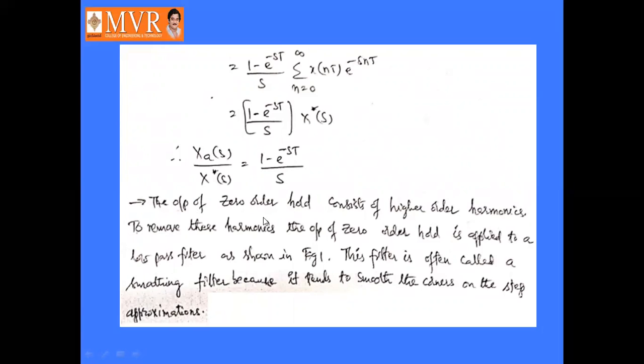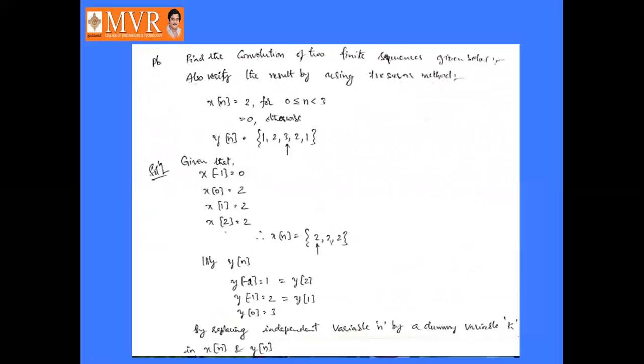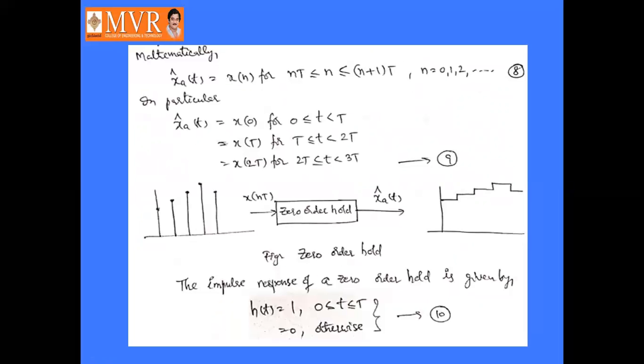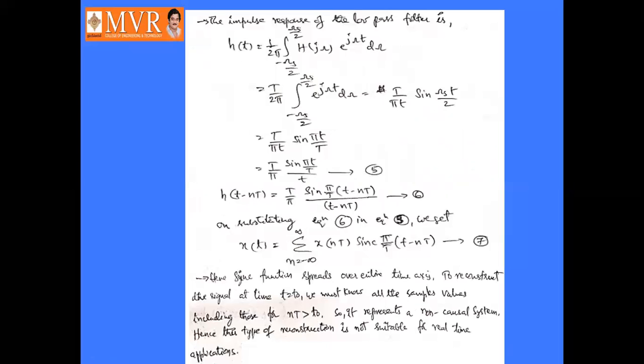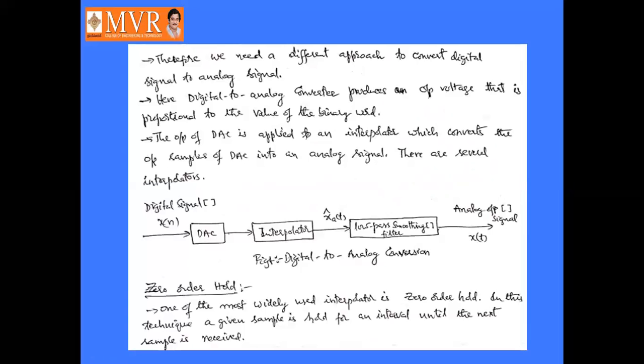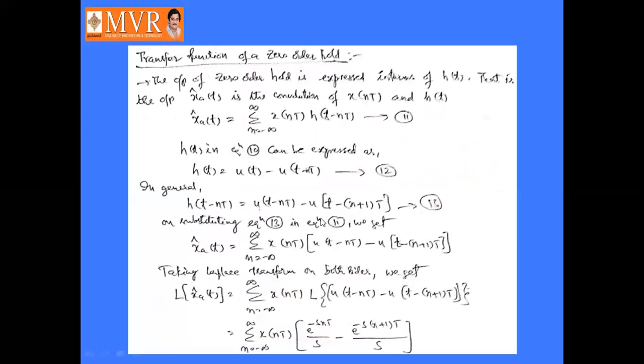To remove these higher order harmonics in the output of the zero order hold, we have to apply it to a low pass filter as shown in figure 1. So figure 1 is this one, the zero order hold. So this is figure 1, and this can be applied to a low pass filter.